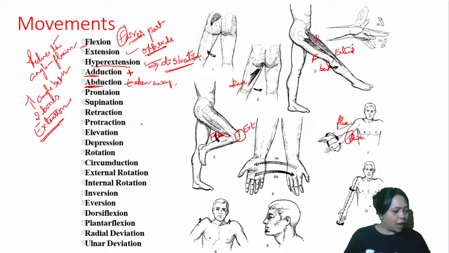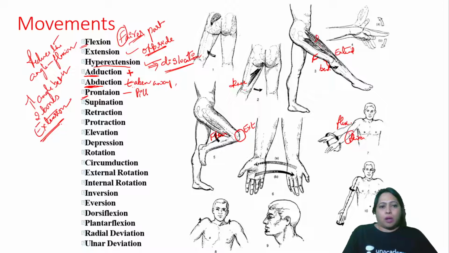Okay, so you also have pronation and supination. What are these two? Pronation, remember P. I always tell my students, remember P for pillow. Very simple. And supination, you remember sun. You look at the sun. You can sleep at the beach. Look at the sun. That is supination.